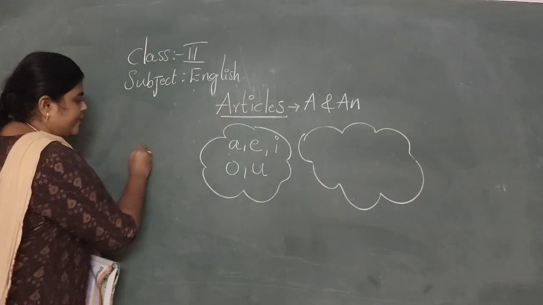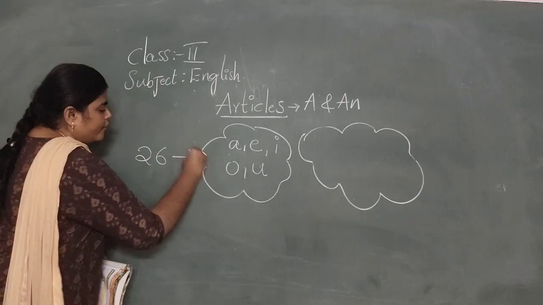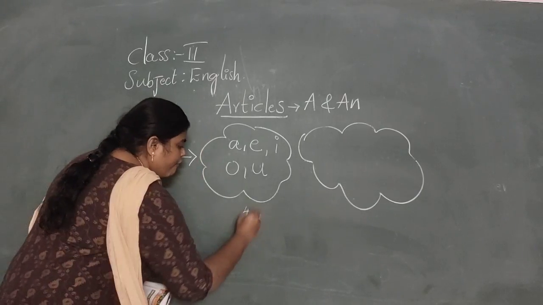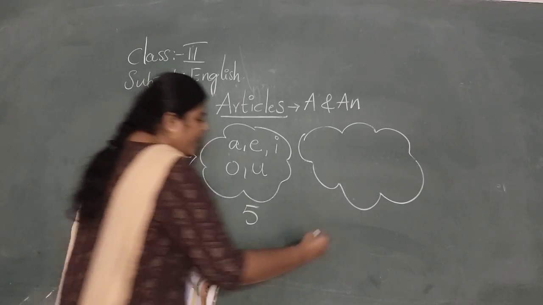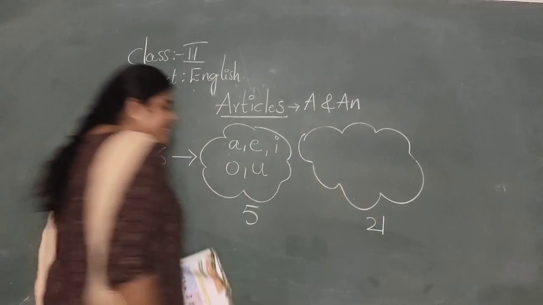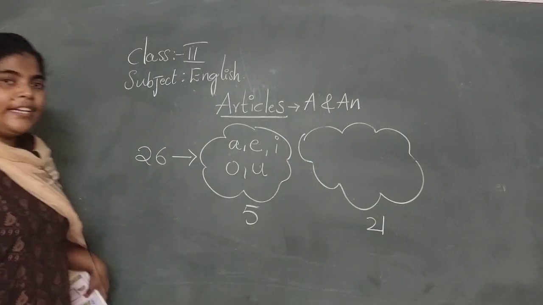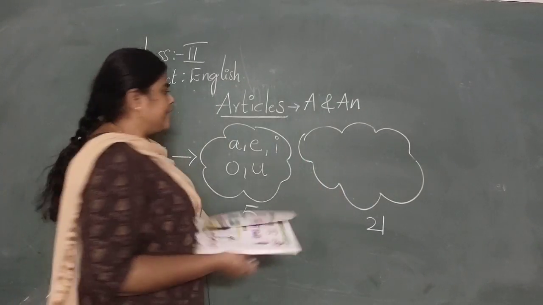see, we have 26 letters. Out of these 26 letters, 5 are vowels. And 26 minus 5, 21 consonants.